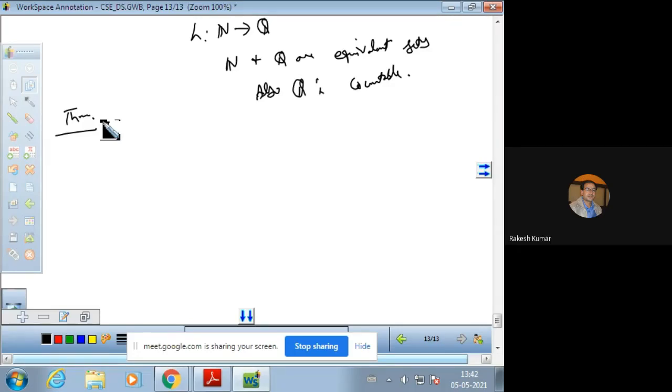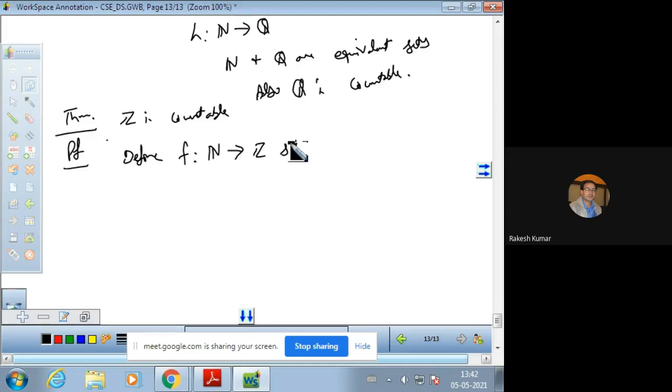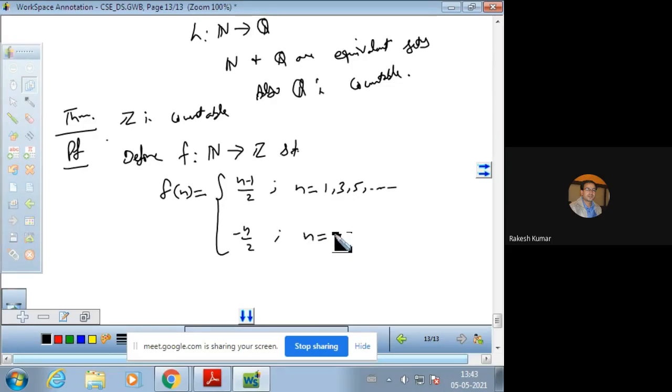To prove that Z is countable, define a mapping f from the set of naturals to the set of integers, so that f of n is defined like this: n minus 1 upon 2 when n is an odd natural number, 1, 3, 5, and minus n upon 2 when n is an even natural number, 2, 4, 6.